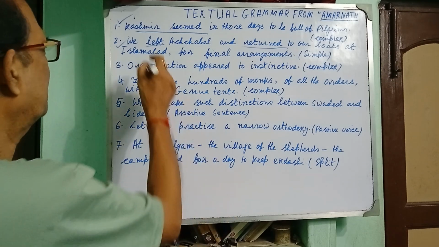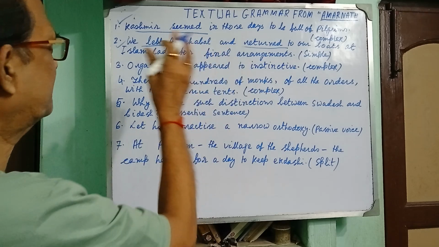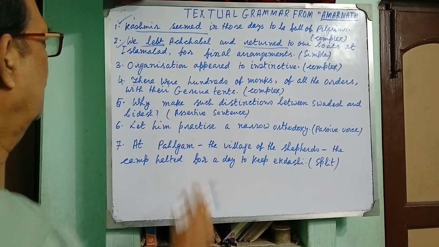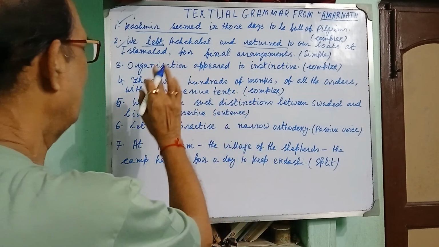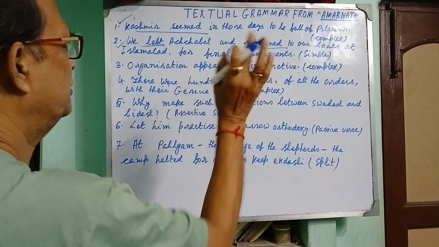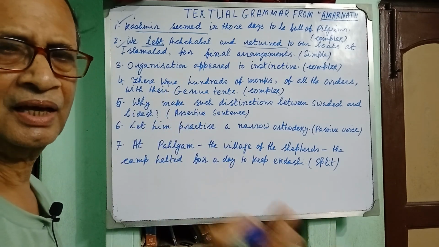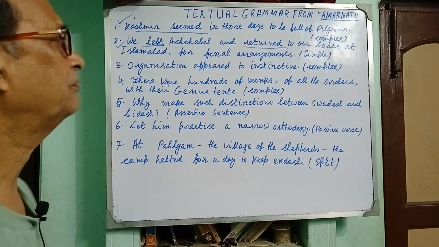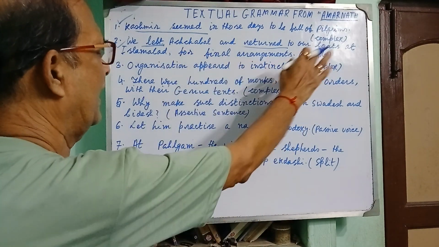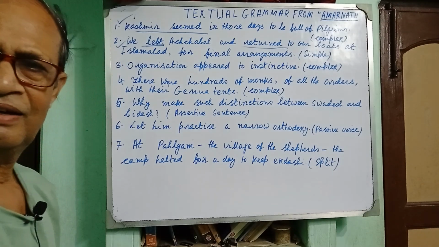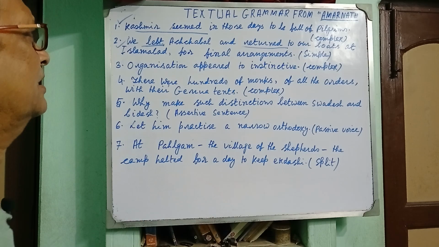That is, we left Achabal. So: Having left Achabal, we returned to our boats at Islamabad for final arrangements. Having left Achabal is the participle portion. We returned to our boats at Islamabad for final arrangements is the main part of the sentence, and the only finite verb is returned.